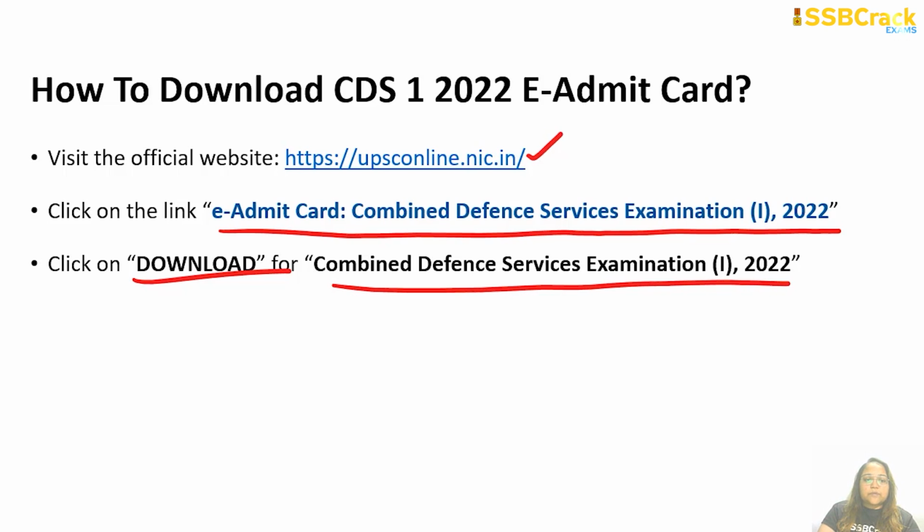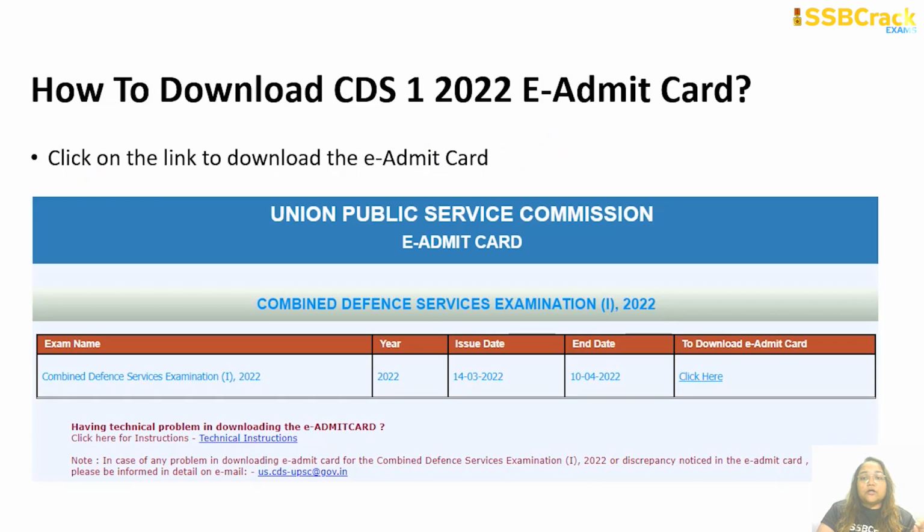So I'll show you step by step. Once you have clicked on the link of e-admit card Combined Defense Services Examination 1 2022, this box will open. You can see here Combined Defense Services Examination 1 2022 is written, and the exam name is given, which is CDS 1 2022. The year is given, which is 2022. The issue date is today, which is 14th of March 2022. And the last date to download your e-admit card for the CDS 1 2022 exam is 10th of April.